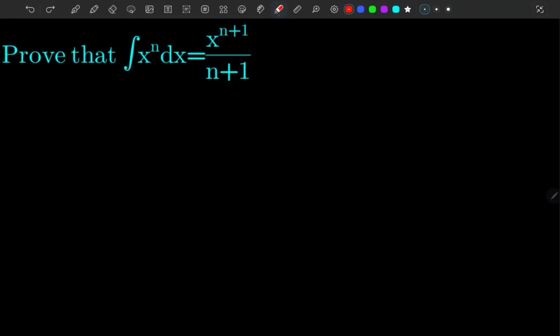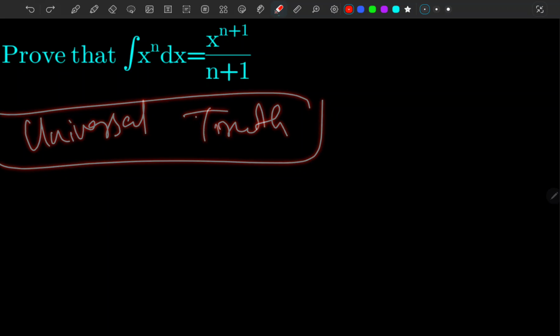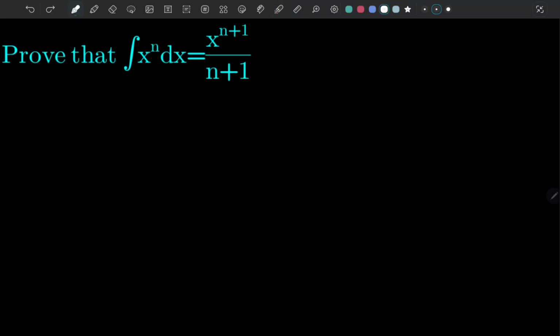Have we ever studied integrals and asked why this integral evaluates to x to the n plus 1 over n plus 1? We just have to memorize it, as if our teacher or professor wants to make sure that we don't ask questions, as if it were a lemma or a universal truth. But we are not here to just accept the truth, we are going to prove it. Why does this happen? Because it didn't come out of nowhere. So let's take a look at the proof.